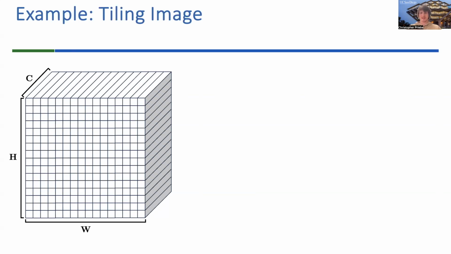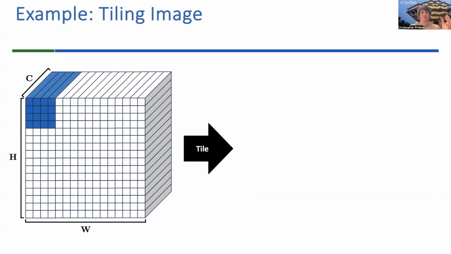So there are many, many different ways we can tile this to specifically cater to our memory hierarchy. For example, it might be more beneficial just to tile the height and width dimension and not to tile the channel dimension. This is going to be very useful if we're doing a reduction because we don't have to do any sort of partial sums, but then we also might have a larger tensor.